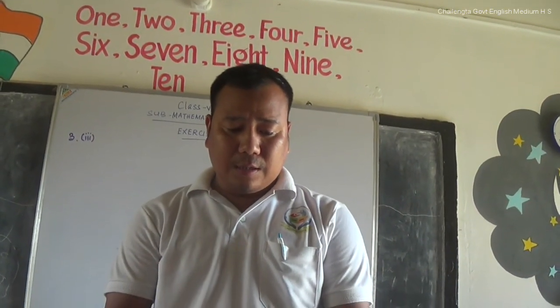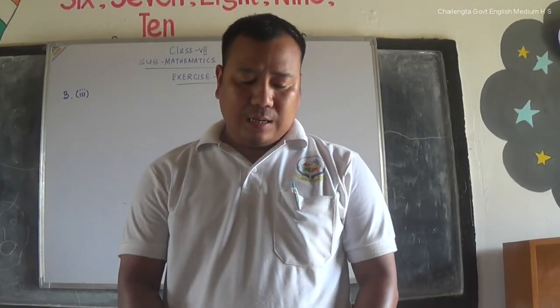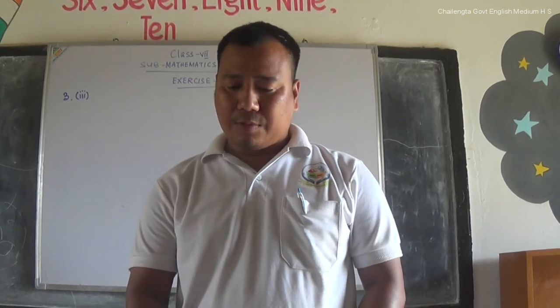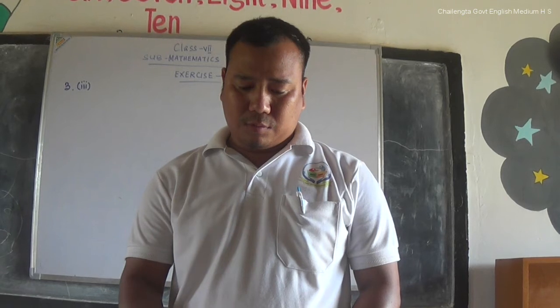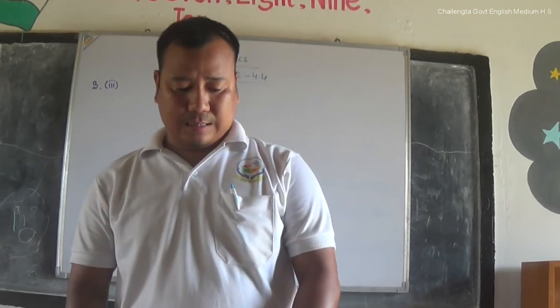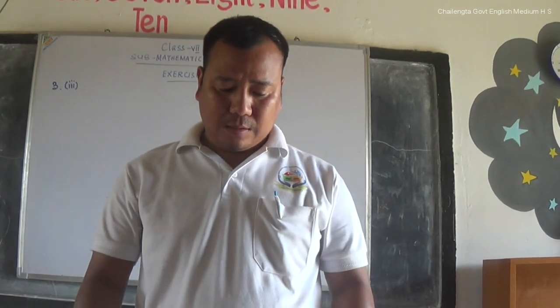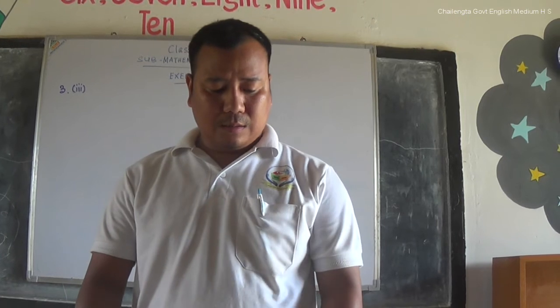Actually, in this particular chapter, setting up the equation is difficult. Once you set up the equation, it is very easy to find the answer. For that, you have to know English. So I can say, as mathematics is an important subject, English is also important. They are equally important.